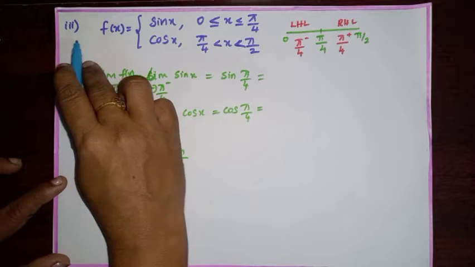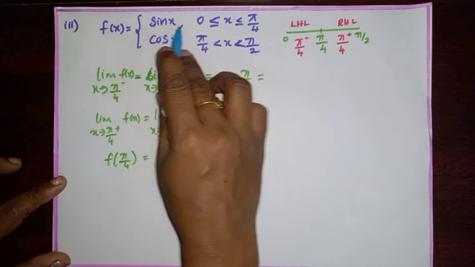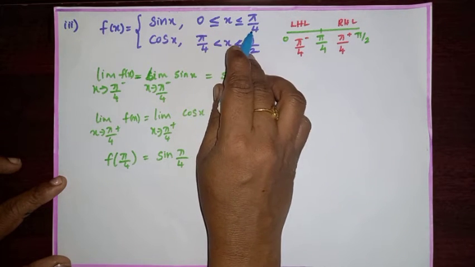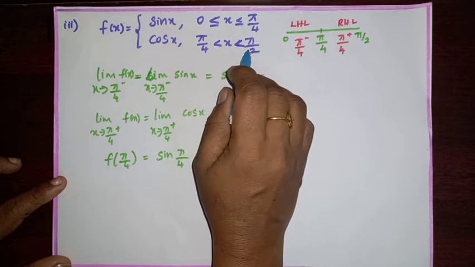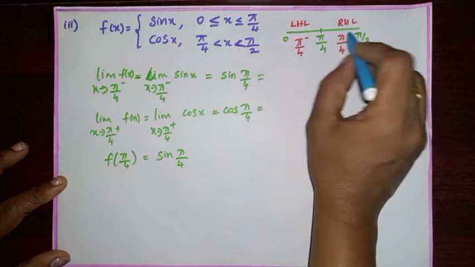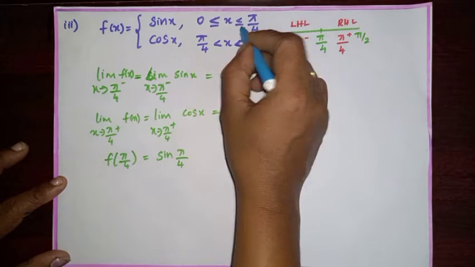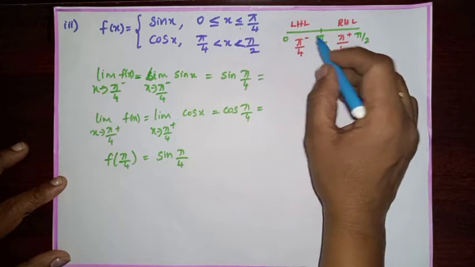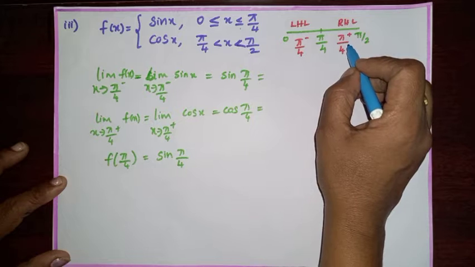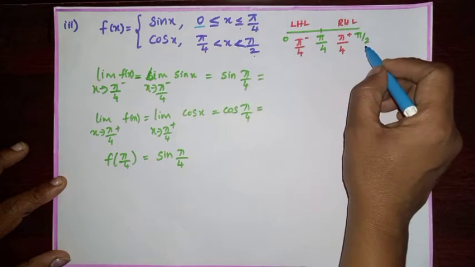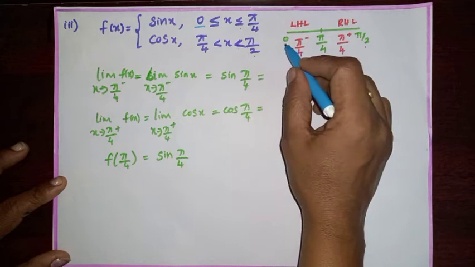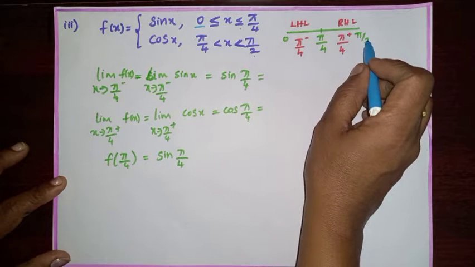Third subdivision, f of x equals sin x, 0 less than or equal to x less than or equal to pi by 4, and cos x, pi by 4 less than x less than pi by 2. First, draw the number line diagram. Since it is equal to pi by 4, consider pi by 4 negative, pi by 4 positive. So, the given value is lying between 0 to pi by 2. We have to consider the limit lies between 0 to pi by 2.